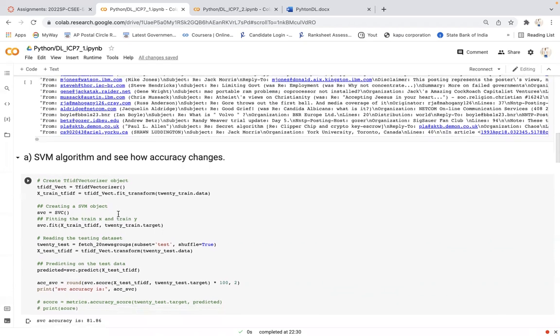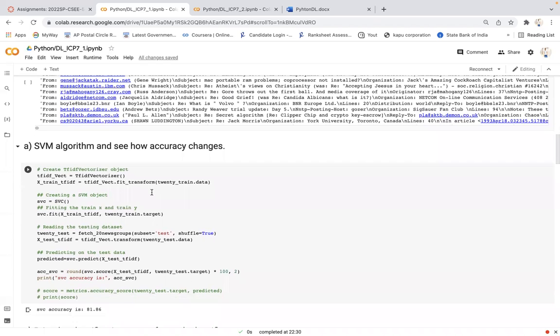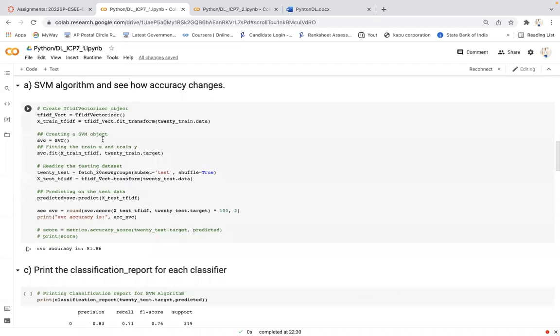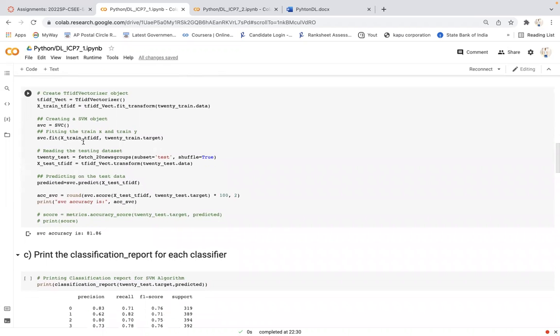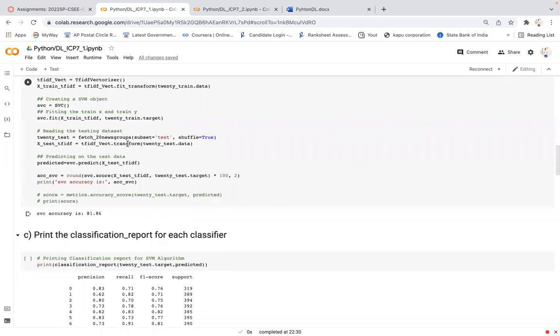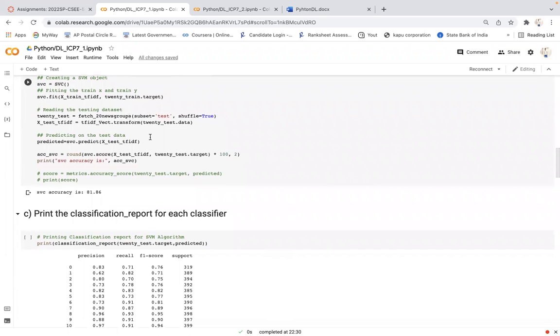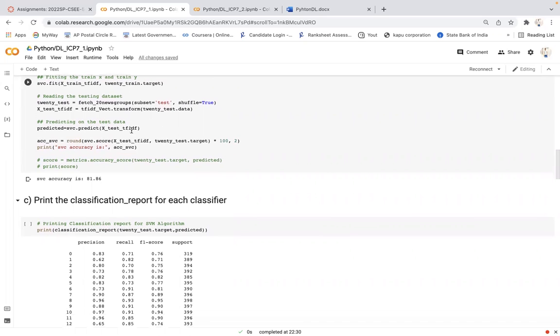Firstly I created the object, and then I trained it on the train data. Then I created the SVM object and trained it on both the train data and the label, the target column. After my model was trained, I performed the prediction on the test data. So I read the test data from the 20 news group, transformed the data so it is converted to vectorized form, and finally predicted on the test data.